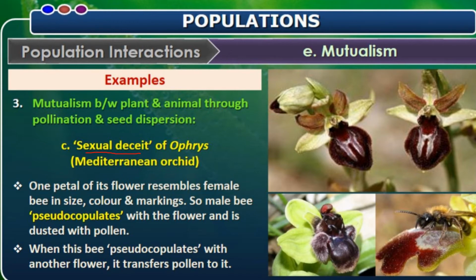Here, this orchid will flower, and the flower is similar to the female bee. It is exactly like the ovipositor of a female. So this male bee pseudo-copulates with the flower of the orchid. In this interaction, the pollen gets stuck onto the legs. When this bee goes and sits on another flower, it helps in the pollination. The bumblebee feels that there is a copulation, but that copulation is pseudo-copulation because that is the flower, not the female bee.